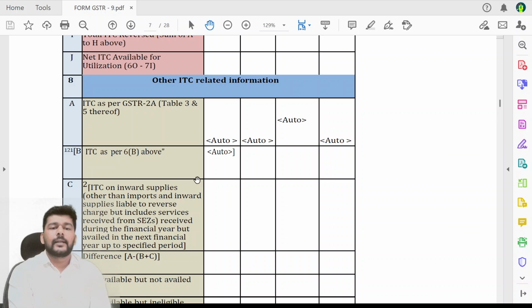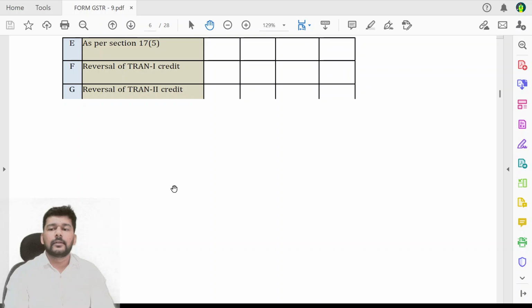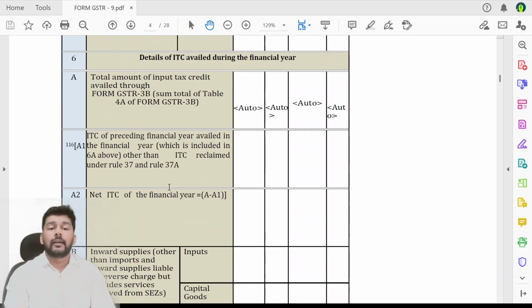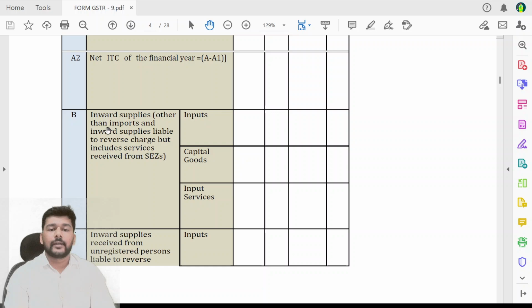Now friends, if you remember, table number 8A is auto-populated data which comes on the basis of your GSTR 2Bs which have been filed. In GSTR 9 table 8B, the data that comes auto-populated will be ITC as per 6B above. Till last year, up to 23-24, the data that came here was ITC as per 6B and H. However, this year this will include only the input tax credit other than the reclaimed credit, purely the input tax credit as per 6B above: inward supplies other than imports and inward supplies liable to reverse charge.